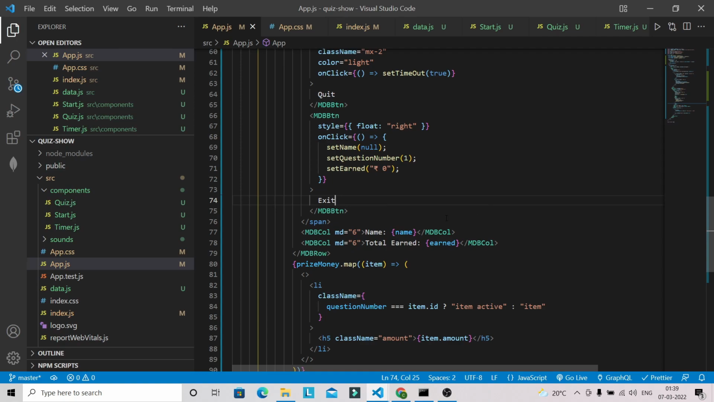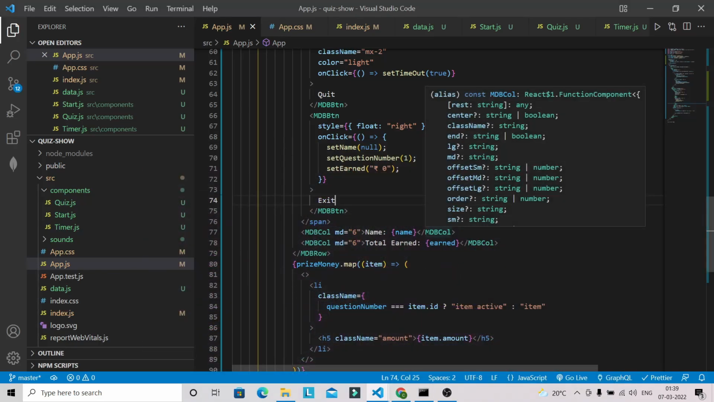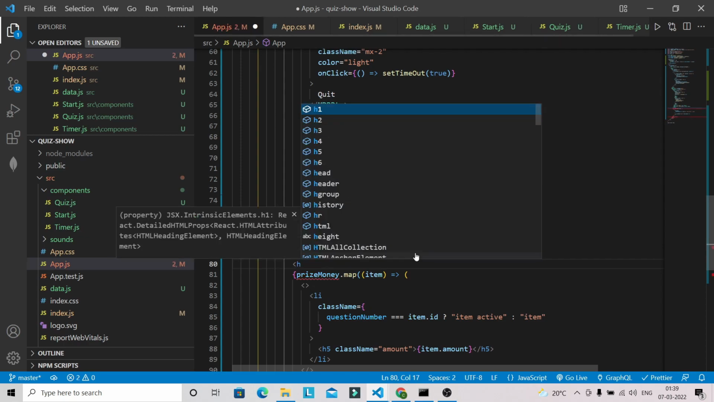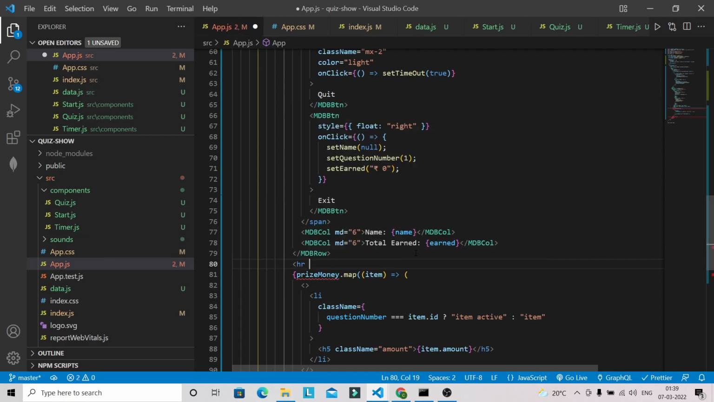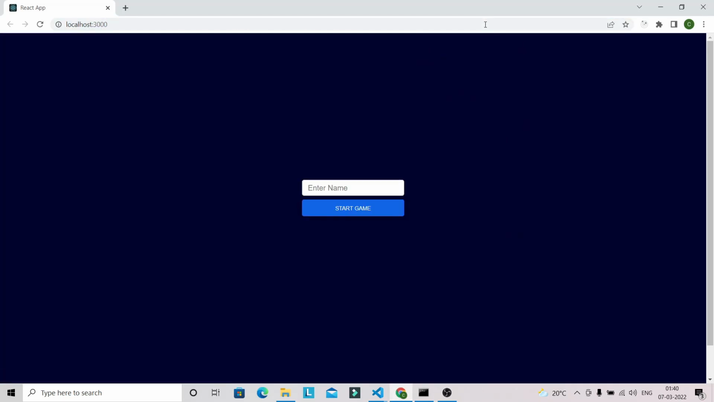Now let's go to the browser. And I'm going to have one horizontal line as well. So after this MDBRow, I'm going to have a horizontal line. Let's save this one. Let's go to the browser. So now it's looking nice, and let's start the game.